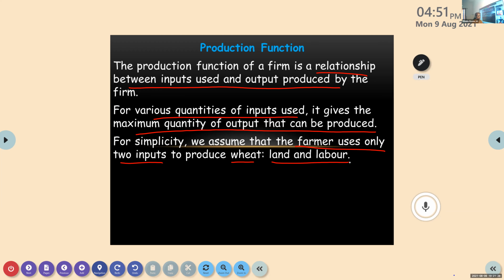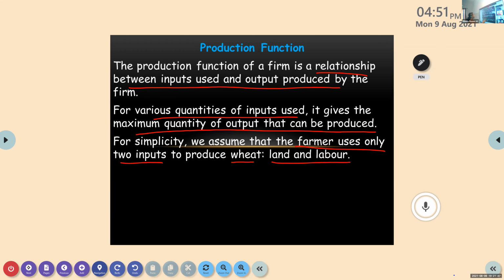No, ma'am. We want machines also. Yes, we need various other things, maybe fertilizer, pesticides, machines. But for simplicity, we are taking here only two things, land and labor.